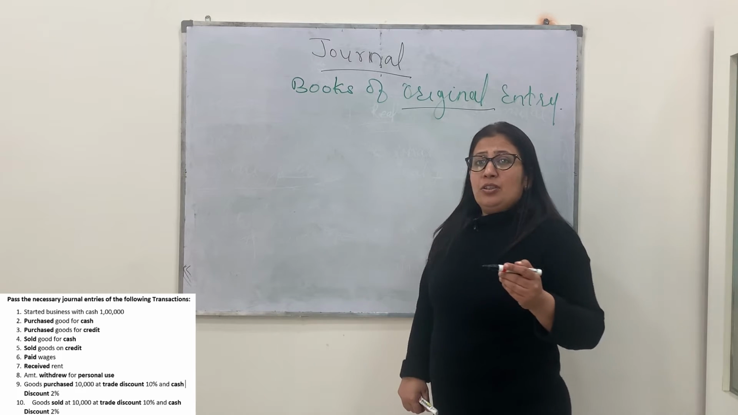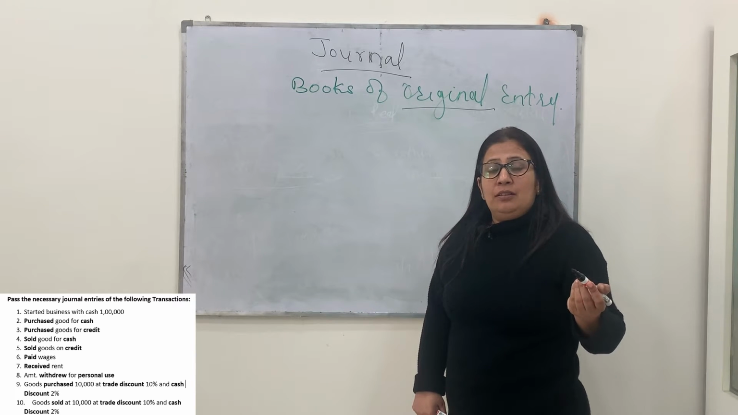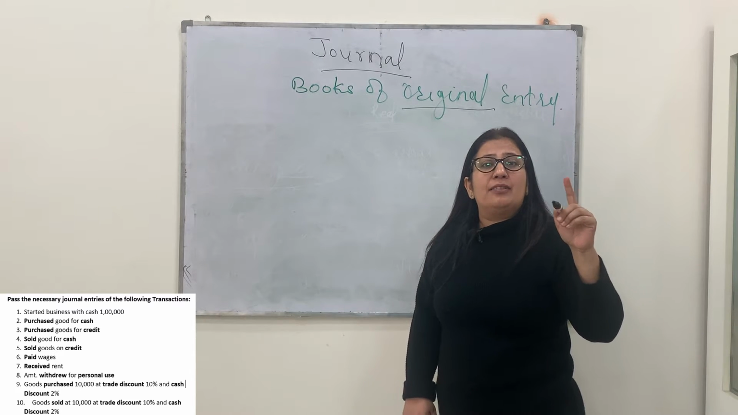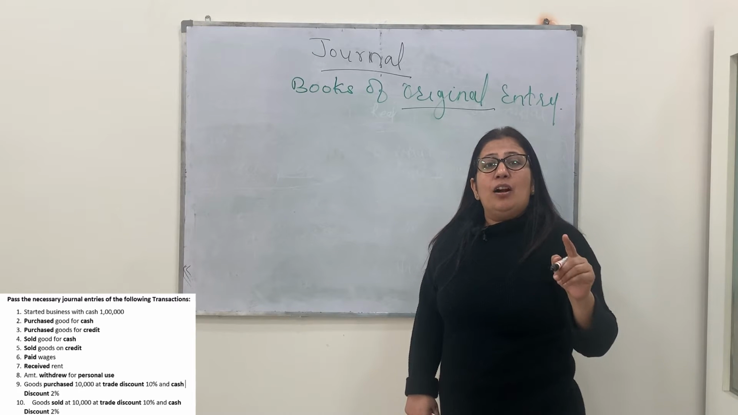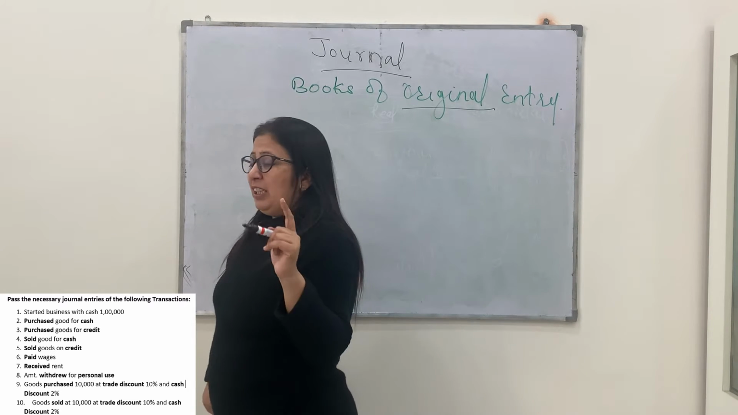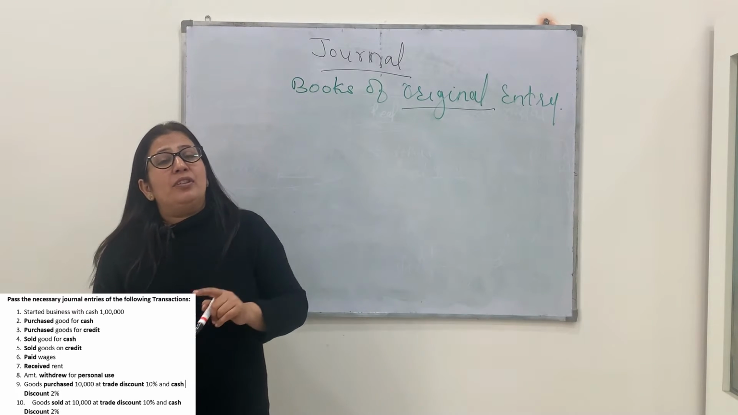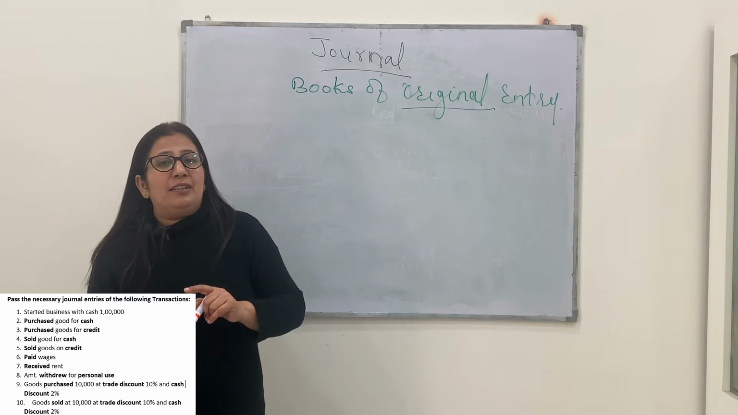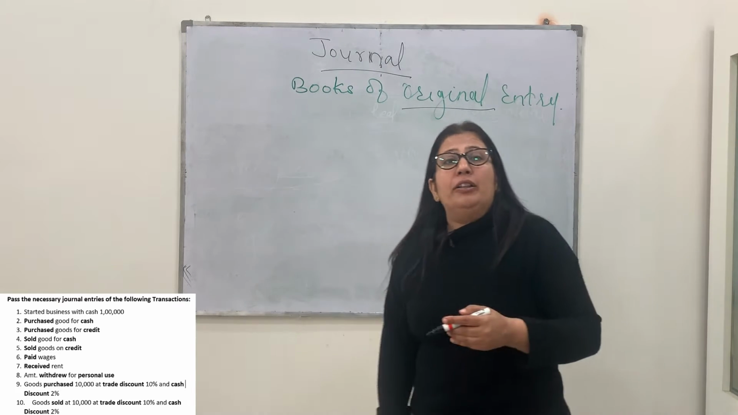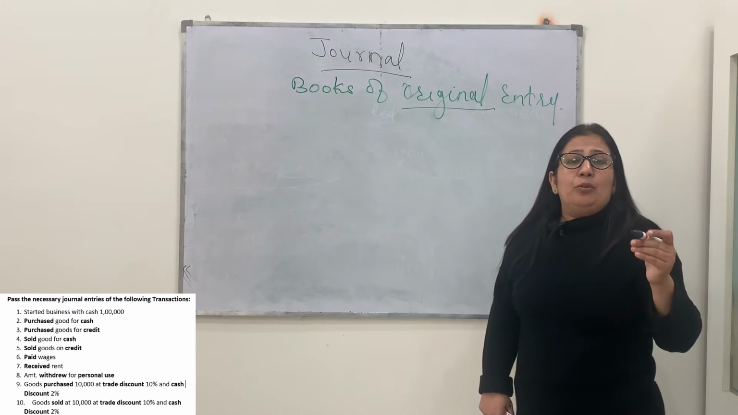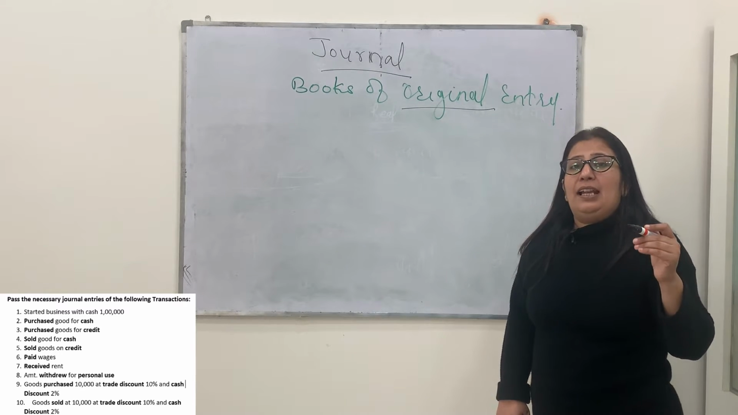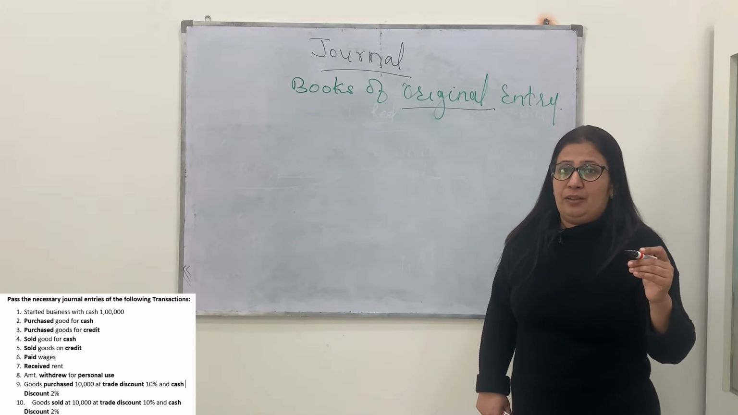Now the question arises, how is the journal entry to be passed? Those 3 rules and the double entry system tell us how the entry is to be passed. I hope you remember those 3 rules. If you do not remember, please watch my previous video. On the basis of personal account, debit the receiver and credit the giver. On the basis of real account, debit what comes in, credit what goes out. On the basis of nominal account, debit all expenses and losses and credit all income and gains.